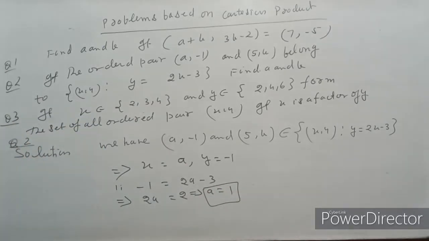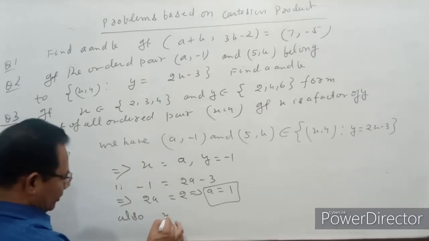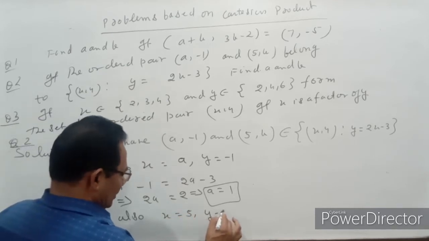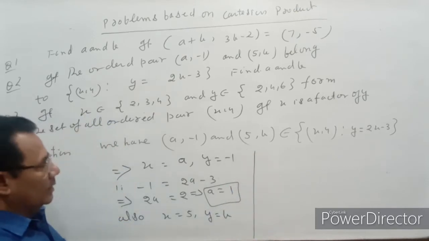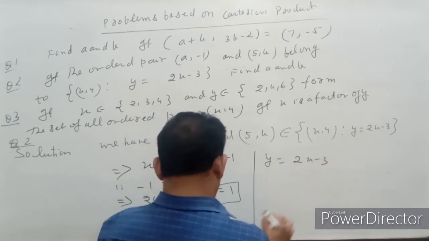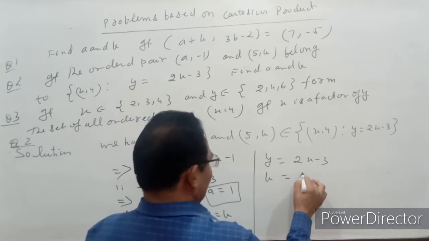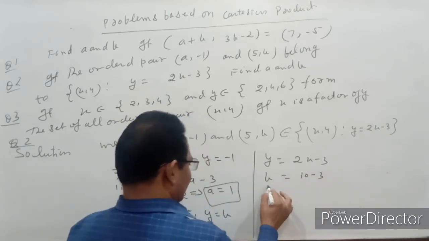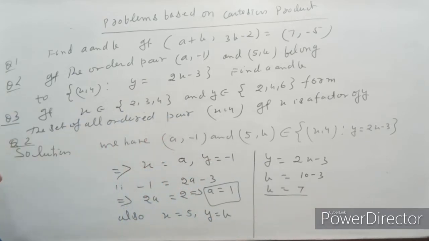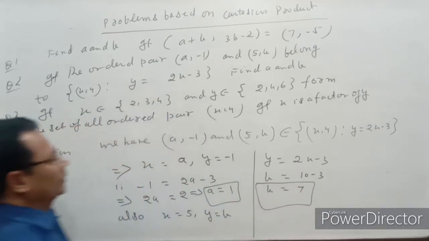Now also x = 5 and y = b. Put in the relation y = 2x - 3: b = 10 - 3, so b = 7. Therefore the value of a is 1 and b is 7.